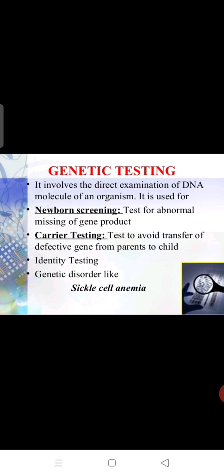Then genetic testing: newborn screening, carrier testing, sickle cell anemia, these are all genetic disorders. How those diseases occurred, due to which gene, that testing is done in genetic testing techniques. These are all genetic testing procedures.